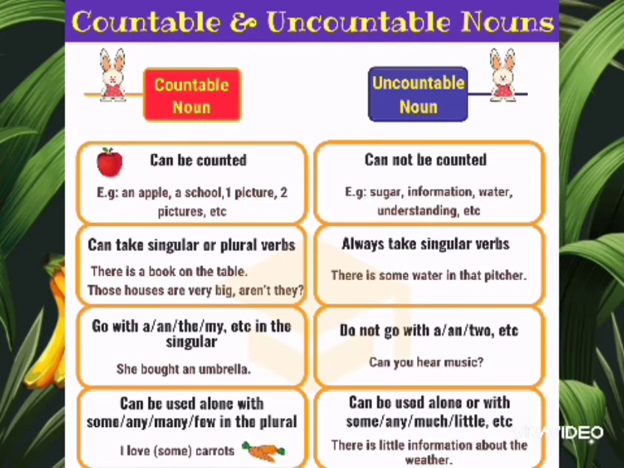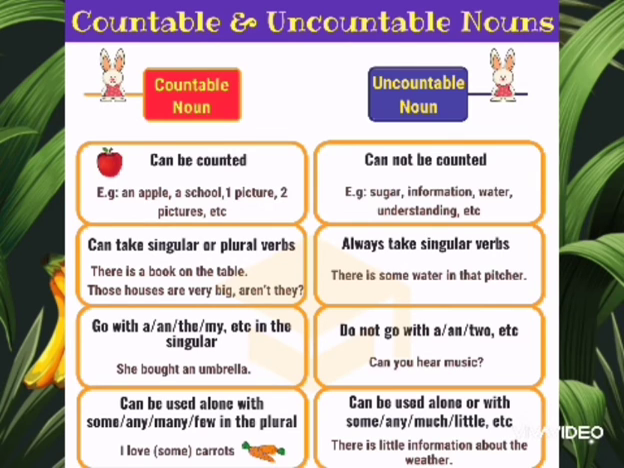Just look. Countable nouns can be counted. For example, an apple, a school, one picture, 2 pictures, like that. And uncountable nouns cannot be counted. For example, sugar, information, water, understanding, etc. Countable nouns can take singular or plural verbs. There is a book on the table. Those houses are very big, aren't they? And uncountable nouns always take singular verbs. There is some water in that pitcher.